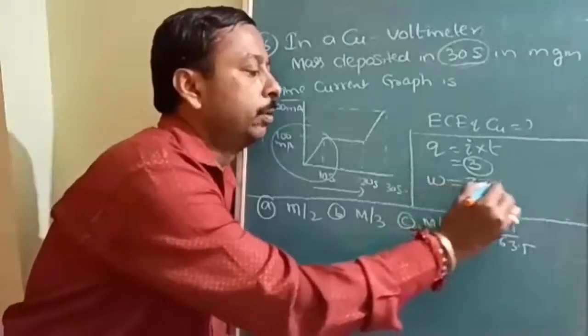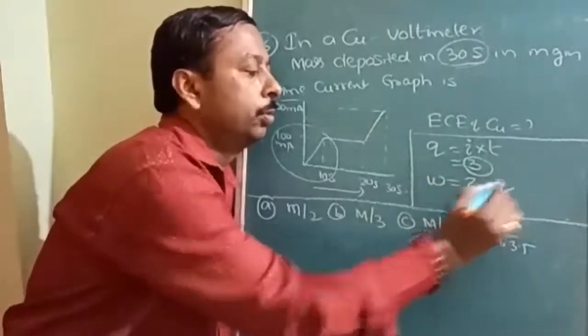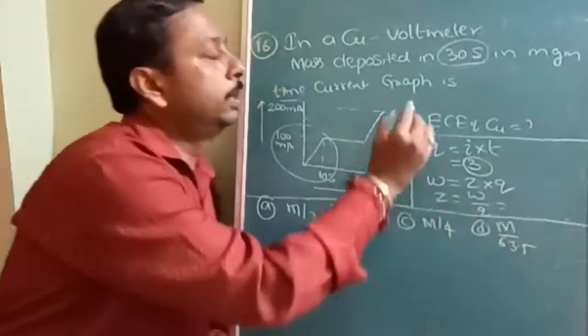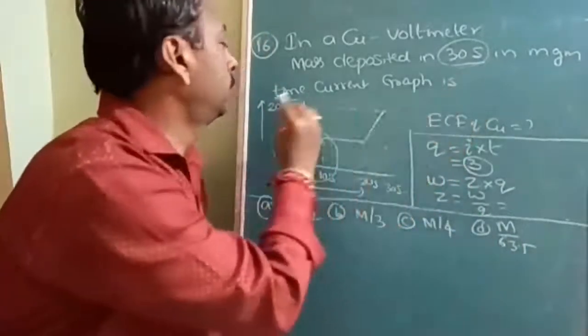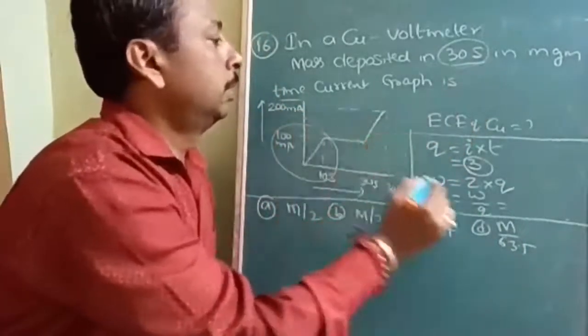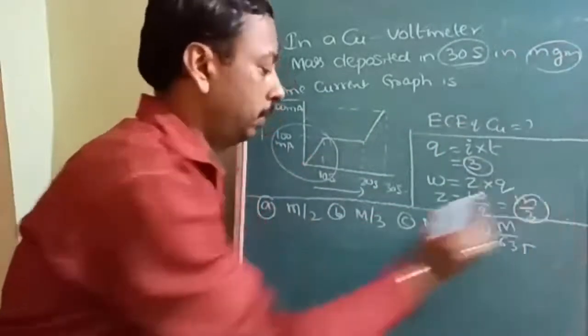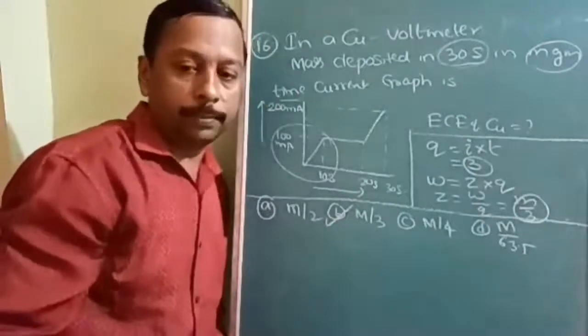So what is the formula? W is equal to Z into Q. So Z is W by Q, and the mass given is m gram. So m divided by 3. So what is the answer? B is the option. Why B option?